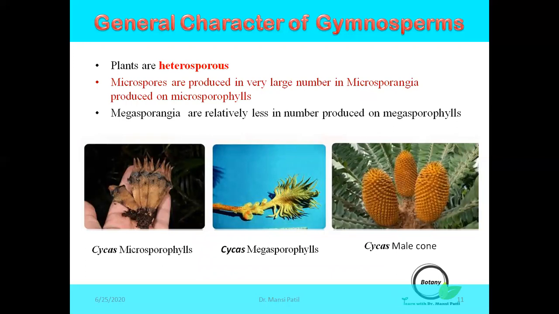Microspores or pollen grains are produced in very large number in microsporangia, which are present on the lower surface of microsporophylls in the male cone. The megaspores or ovules are naked and are produced on the megasporophylls. The ovules are relatively few in number and with a single integument consisting of 3 distinct layers.